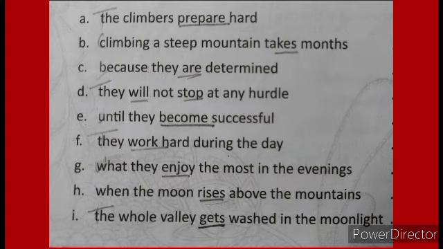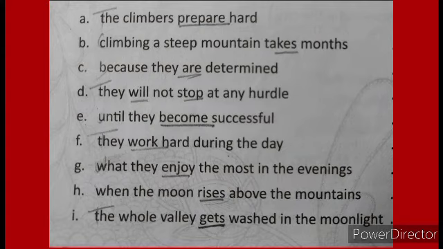When the moon rises above the mountains. In this sentence also we have a group of words, we have a verb, but it doesn't give complete sense. To give complete sense, it wants another sentence or another group of words. So it is a dependent clause because it depends on the other sentence to give complete sense.